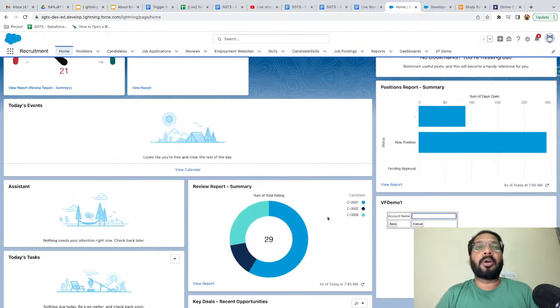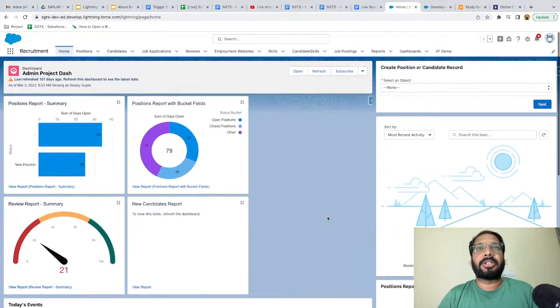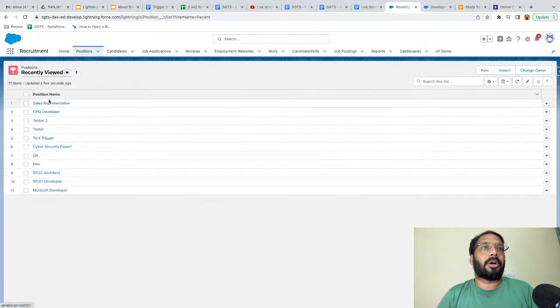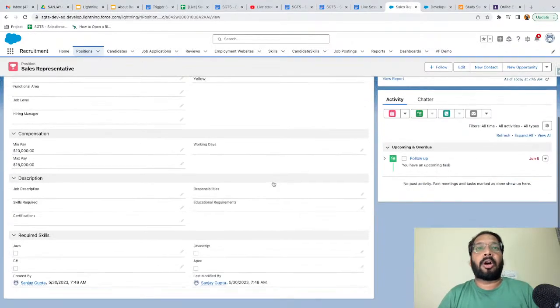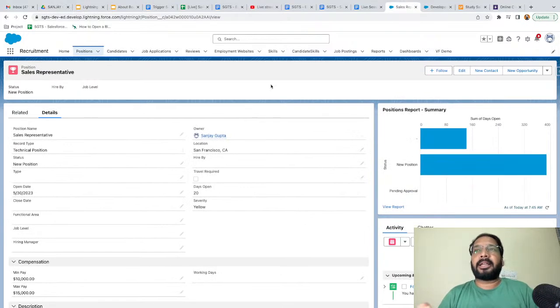In a similar look and feel, if you want to place your Lightning component, you need to build it either with the help of Aura or with the help of Lightning Web Components. These two frameworks are available, so you can use either, and the look and feel will be the same as per Lightning Experience. So this is the home page. Next, if I move to any object and open any record, this is basically known as a record page, right? So we can place our component on record pages.